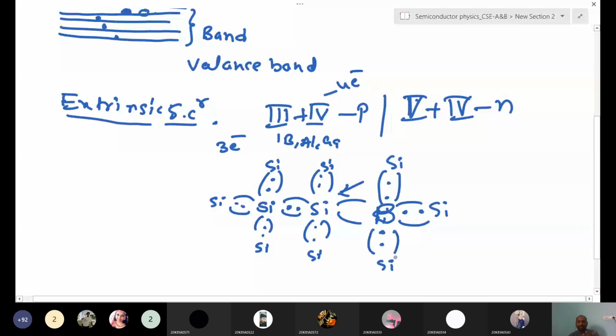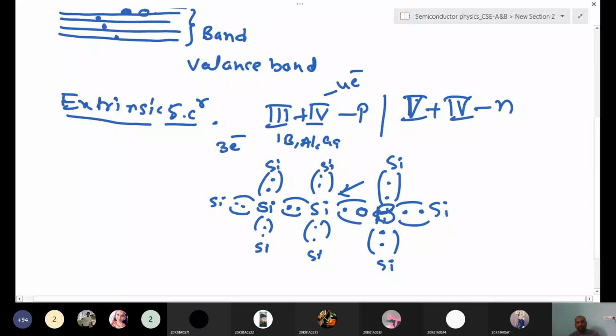So the 3 electrons of boron made covalent bonds with neighboring silicon atoms. But on this silicon there is no electron here to make a bond. Silicon has 4 electrons, boron shares 3 and makes 3 covalent bonds, but boron doesn't have one extra electron. So it is empty, and this empty place we call a hole.